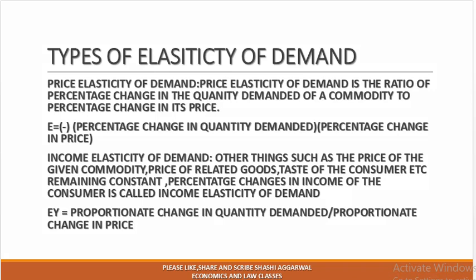Under the income elasticity, we measure the ratio of percentage change in the quantity demanded of a commodity due to percentage change in the income. The formula is Ey equals proportionate change in quantity demanded divided by proportionate change in the income. In case of normal goods, income and demand have a positive relationship.